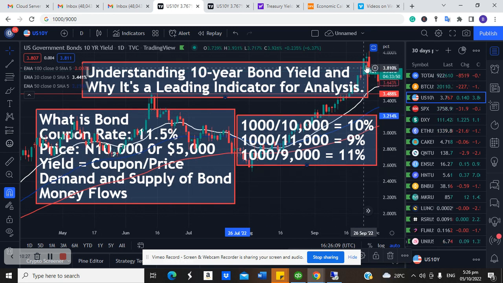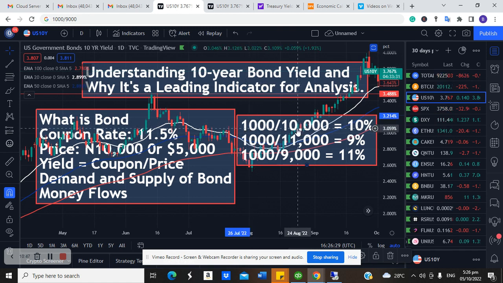I want to explain the rationale behind the increase in bond yield, so that when I say the bond yield is increasing, you are not confused about why it is increasing or what is happening, or why it's going down. That's why I'm taking my time to explain everything you need to know about the 10-year bond itself. So look at this first scenario here.